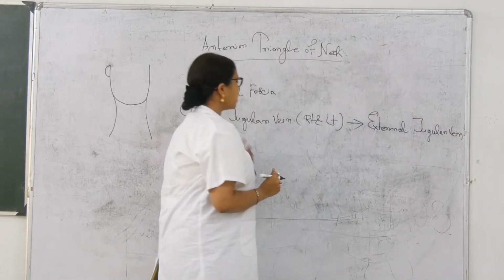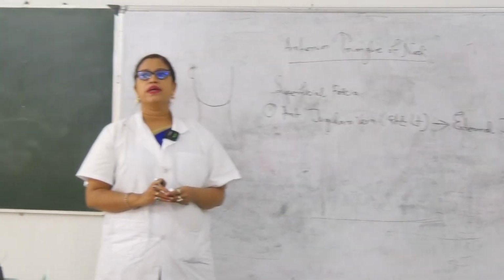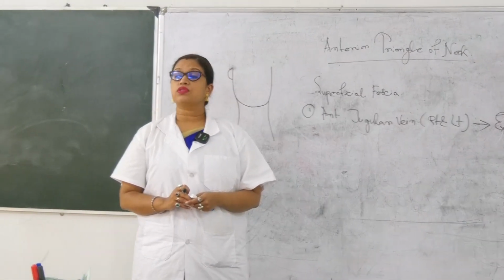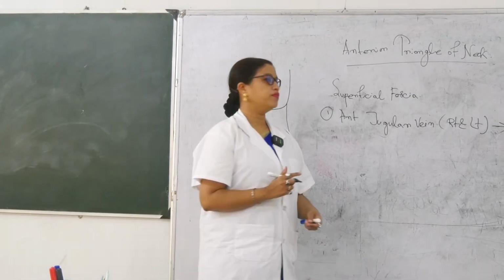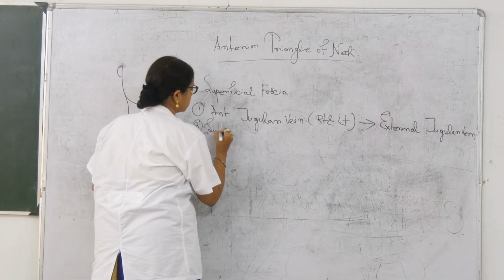ঠিক আছে? So this is the number 1 structure. আর কি কি স্ট্রাকচার পাবি superficial fossa? Write it down. There are some lymph nodes. কোন lymph nodes? Submental lymph nodes. Second one, you will get the submental lymph nodes.